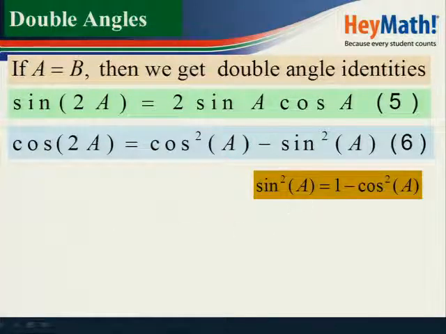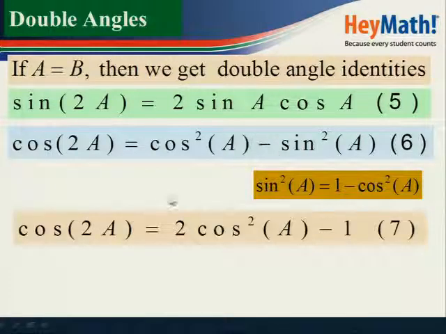Remember, we've got from the trig identity, sine squared A plus cos squared A is equal to 1. If we make sine squared A the subject of the formula, then sine squared A will be equal to 1 minus cos squared A. So you substitute here: instead of sine squared A, put in brackets 1 minus cos squared A. Then what do you get? You'll get 2 cos squared A minus 1. Therefore, another double angle for cos will be cos of 2A is equal to 2 cos squared A minus 1.